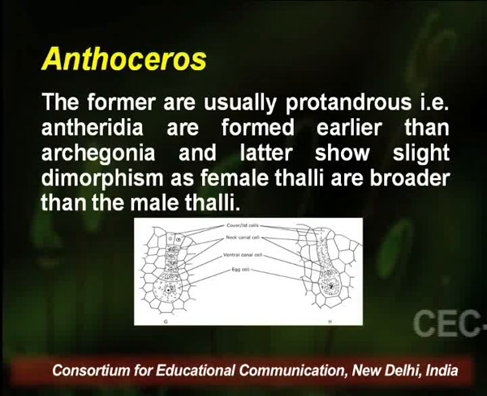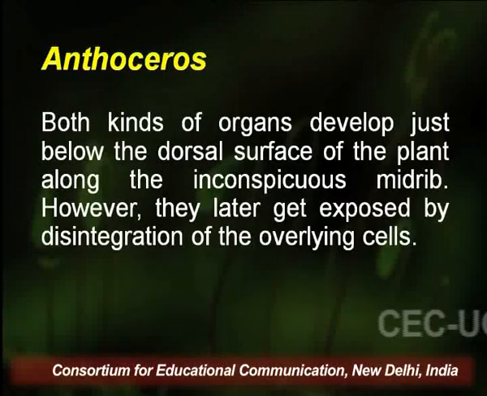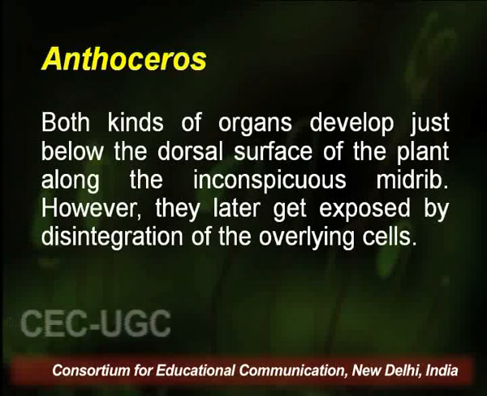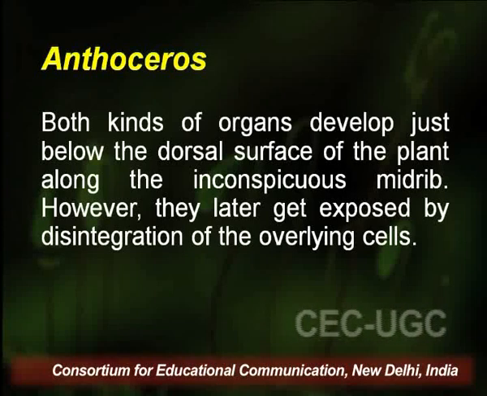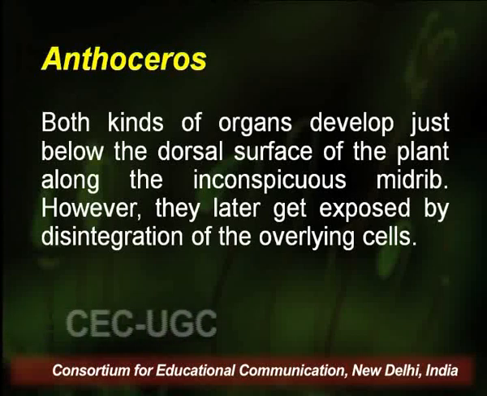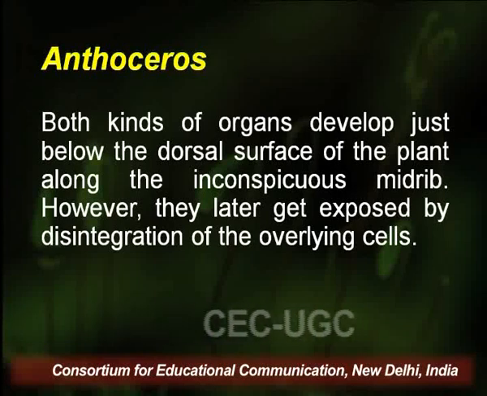So here we can see that there is an advent of cross fertilization which has started amongst land plants. Both kinds of organs, that is archegonia and antheridia, develop just below the dorsal surface of the plant along the inconspicuous midrib. However, they later get exposed by disintegration of the overlying cells.